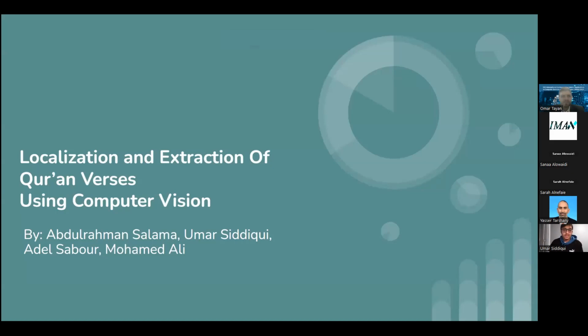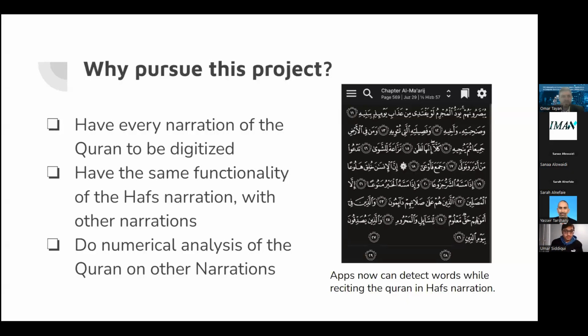So first, I'd like to go over why we are doing the project. Inshallah, it's our goal to have every narration of the Quran digitized and available on the internet with the same functionality as the Hafs narration. Alhamdulillah, there are even websites that can detect the words that you recite and even the tajweed for Hafs. This isn't available for any other narration, and so we just want to have that sort of availability.